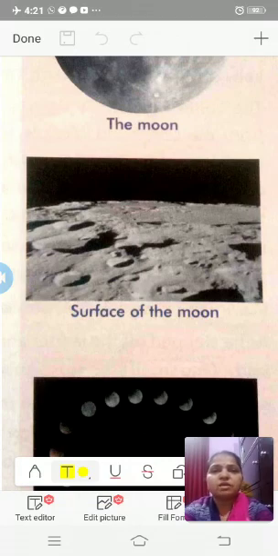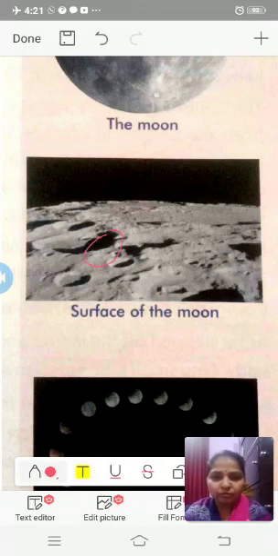At first, people thought they were seas. We now know that they are rather flat areas which are called lowlands. The dark areas are called the lowlands, and the brighter parts are called the highlands.